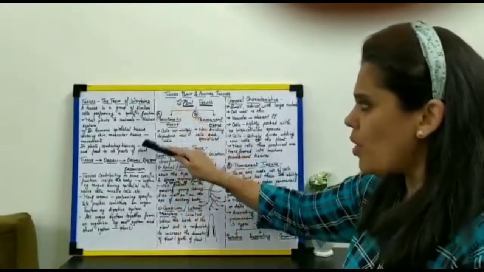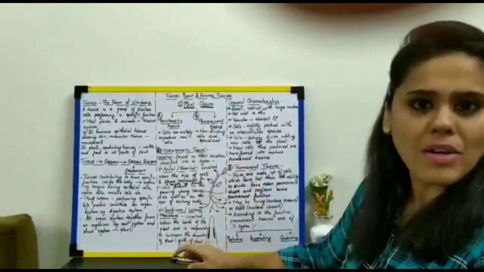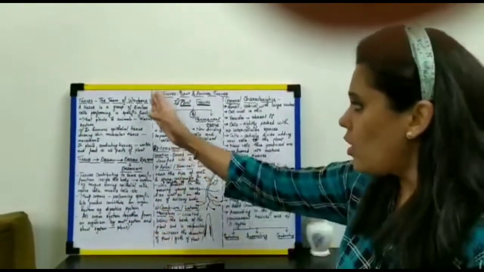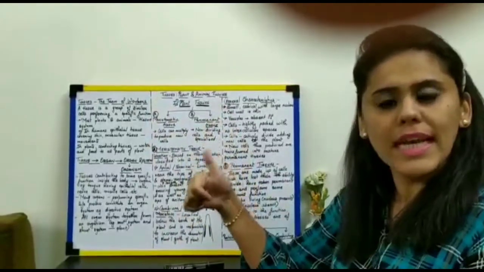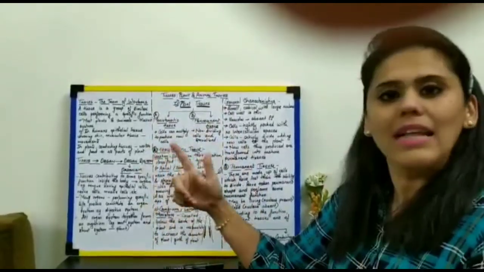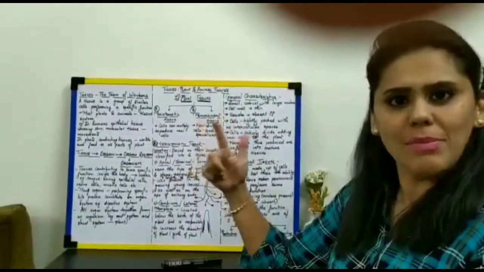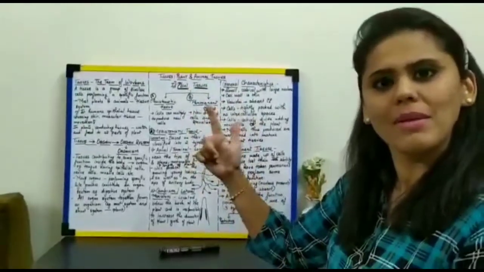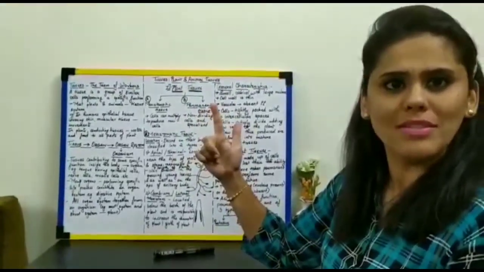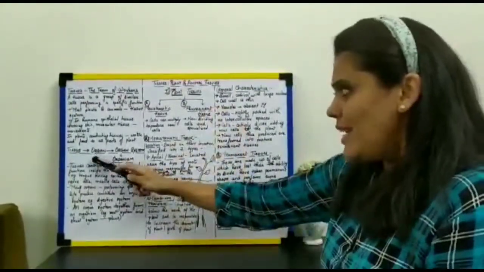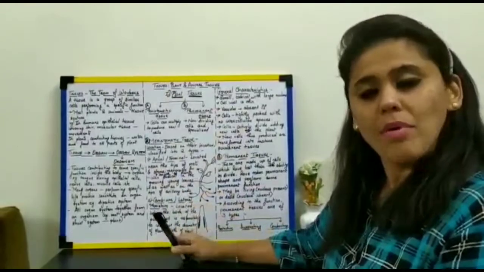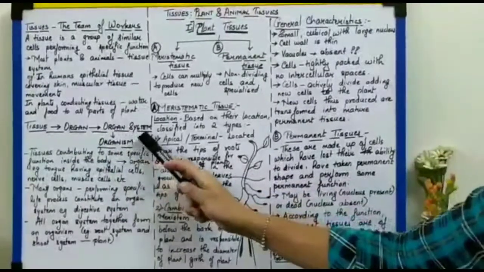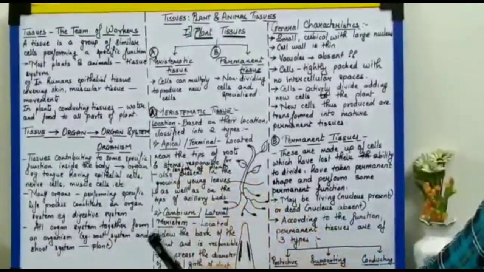So this is all you need to understand in the first part of this chapter, the introduction. What did you understand in this part? First thing is the definition. Second thing, it is the plant and the animal body that is made up of the tissue system. The entire plant and animal body is made up of the tissue system. In the next part of the chapter, you are going to learn about the relationship between a tissue, an organ, an organ system, and how an organism is formed.